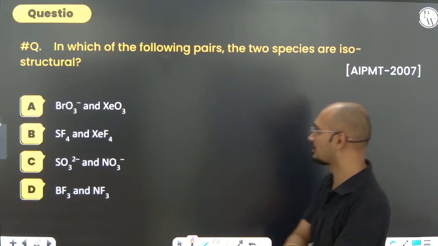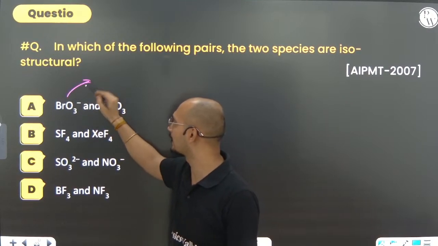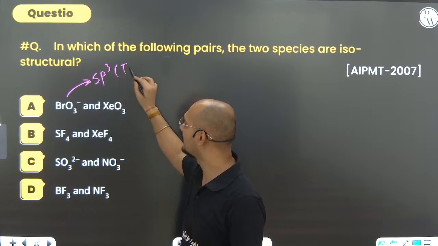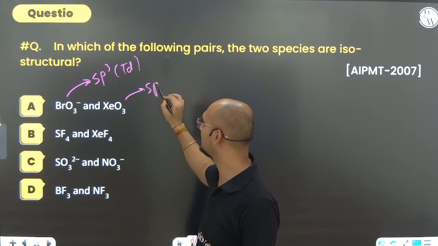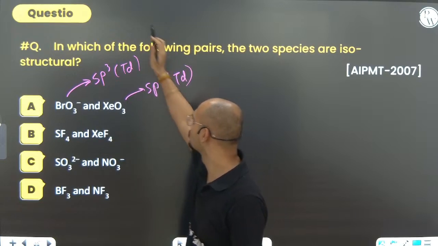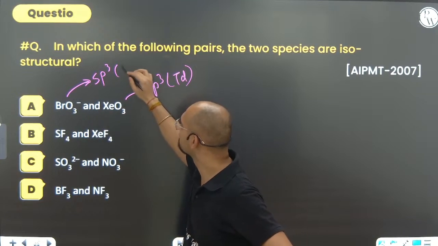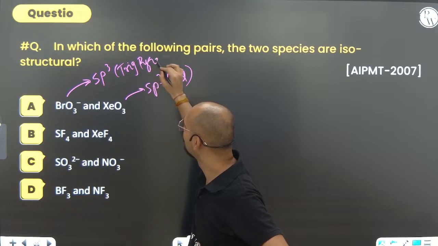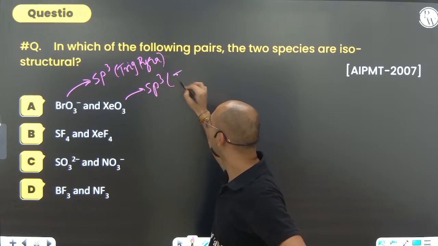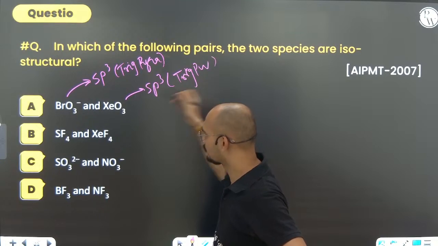Next, in which of the following pairs are the two species isostructural? BrO3 minus and XeO3 minus. Find out. Absolutely correct. This will be sp3 and tetrahedral. It will also be sp3, sorry, but it is not tetrahedral. Basically, it will be O3. It will be trigonal pyramidal, and this will also be trigonal pyramidal. This one is correct.